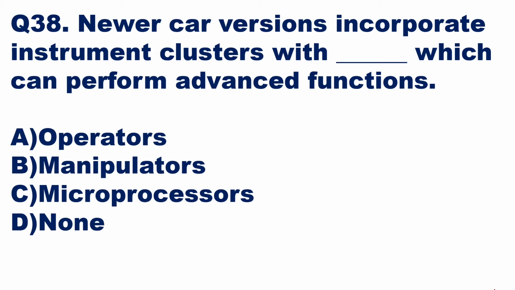Then we'll go to the next question, question number 38. Newer car versions incorporate instrument clusters with dash, which can perform advanced functions. If you want to perform advanced functions, you should have instrument clusters along with options: operators, manipulators, microprocessor, and none. It is obviously microprocessor, so option C is the right answer. Instrument clusters with microprocessor can perform advanced functions.